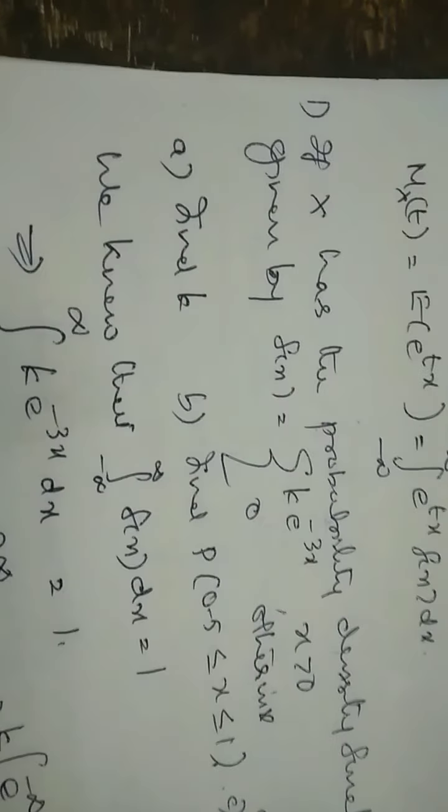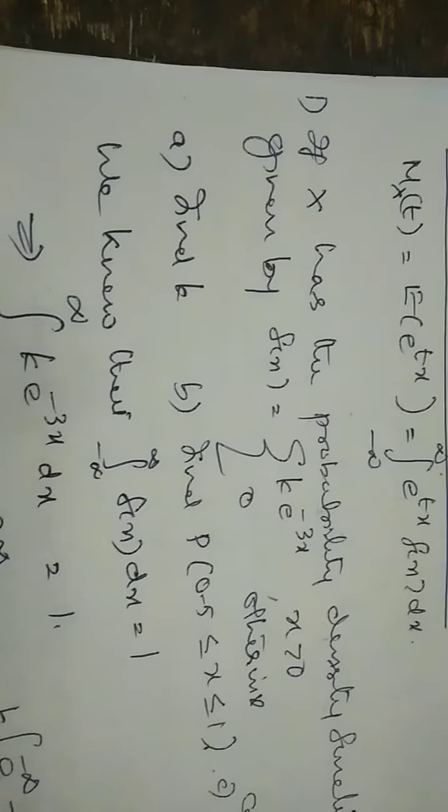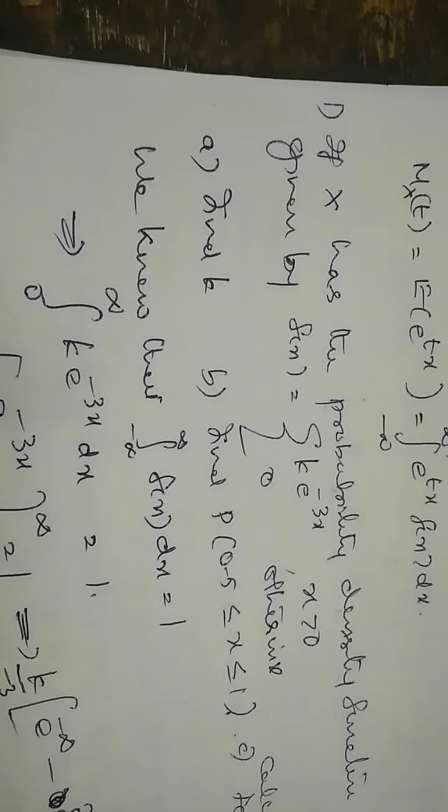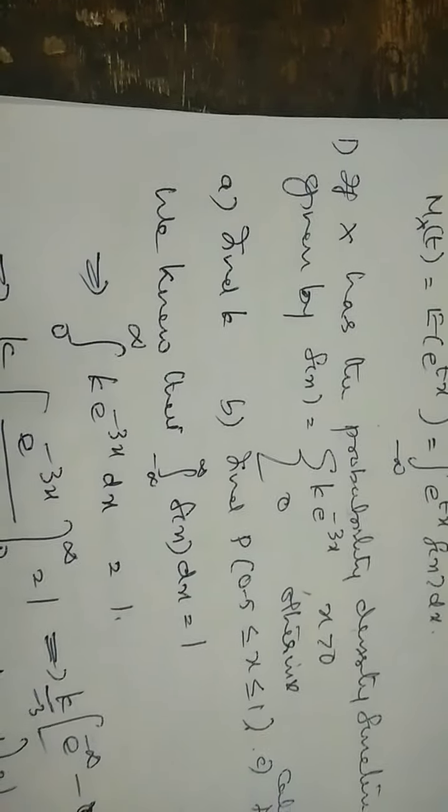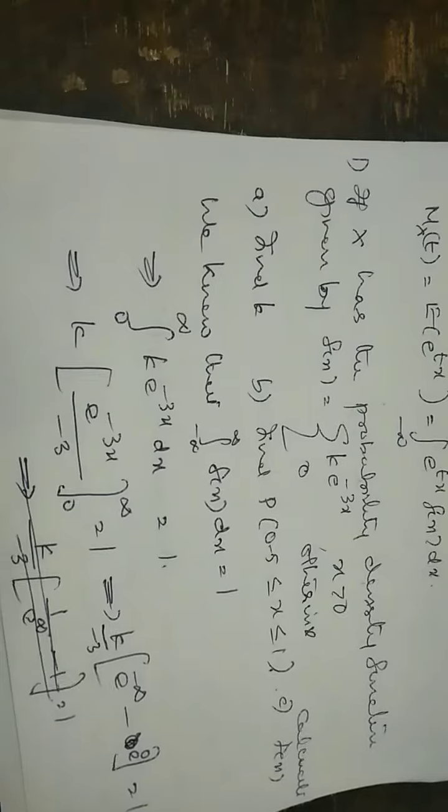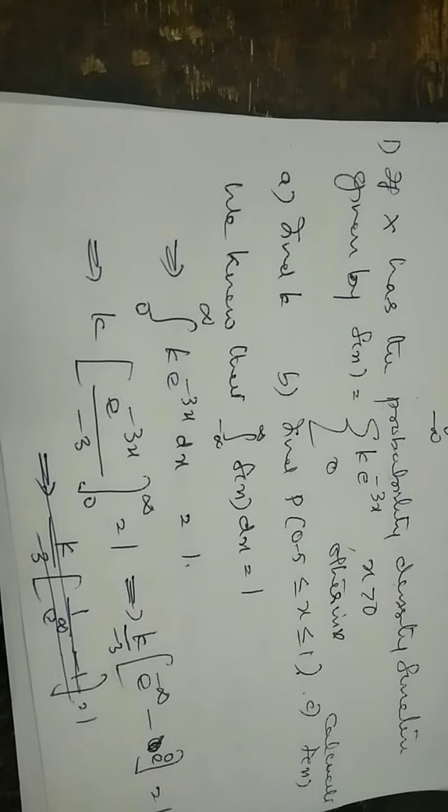Now we can do a problem. The problem is: if x has the probability density function given by f of x is equal to k e raised to minus 3x, x greater than 0, and equal to 0 otherwise. The question is find k and find the probability of 0.5 less than or equal to x less than or equal to 1, and again you have to calculate the distribution function.